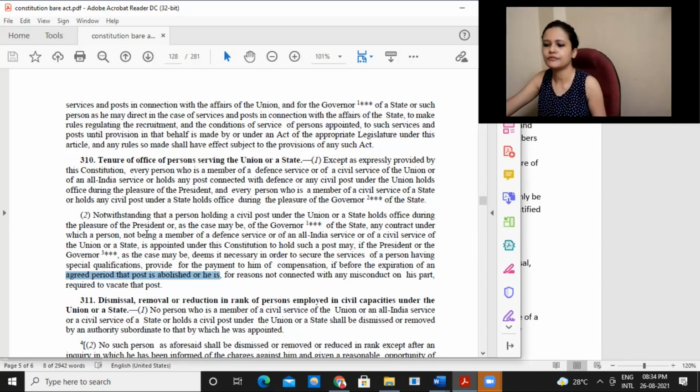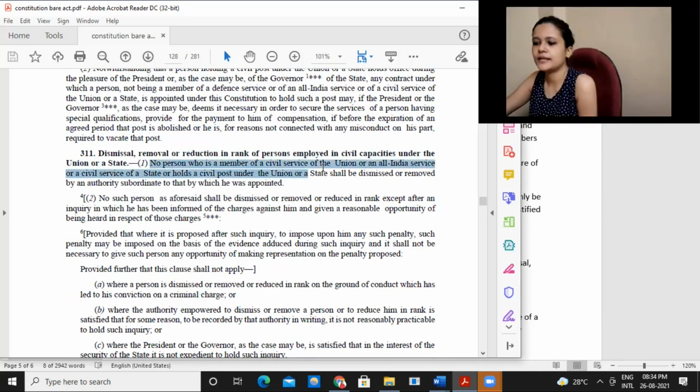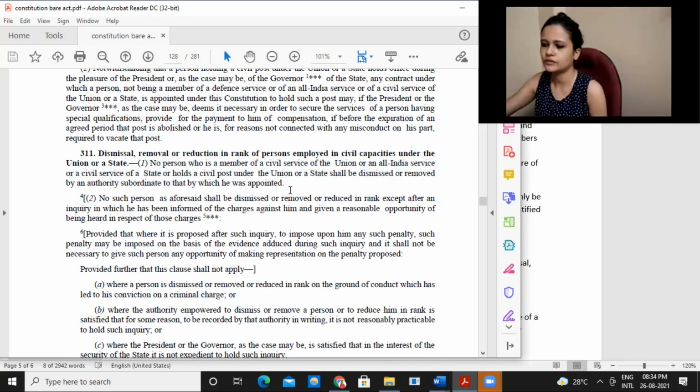Then another provision that we have is Article 311, which is with regard to dismissal, removal, or reduction in rank of persons employed in civil capacity, whether under the center or state. No person who is a member of a civil service of the Union or an All India service or a civil service of a state, or holds a civil post under the Union or state, shall be dismissed or removed by an authority subordinate to that by which he was appointed.